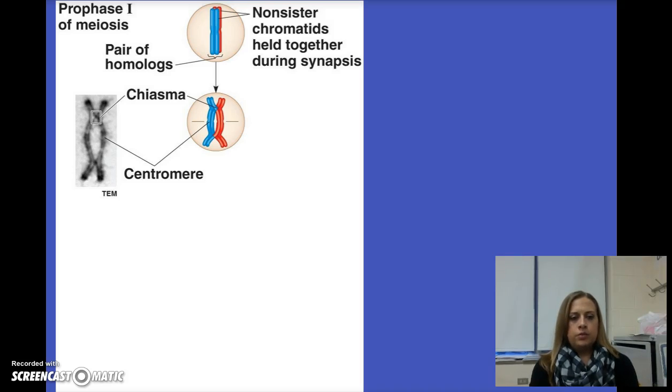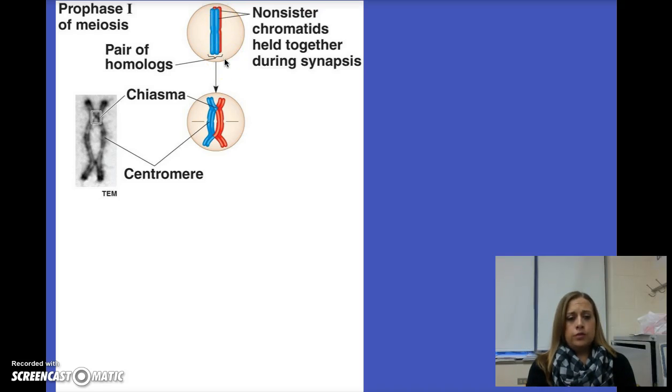Here we are looking at prophase 1 of meiosis. This is the only time that crossing over occurs, and we have a pair of homologous chromosomes. And so the two blues, those are the paternal sister chromatids. Then the two reds, those are the maternal sister chromatids.